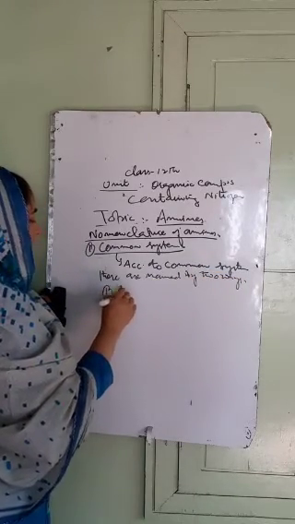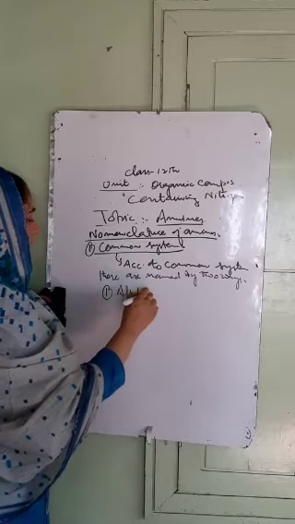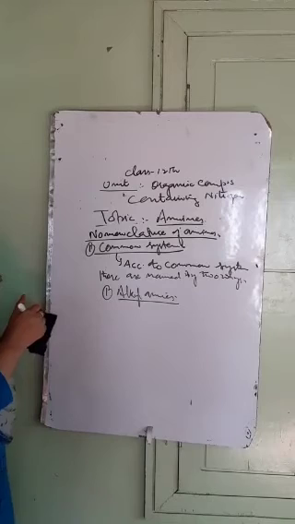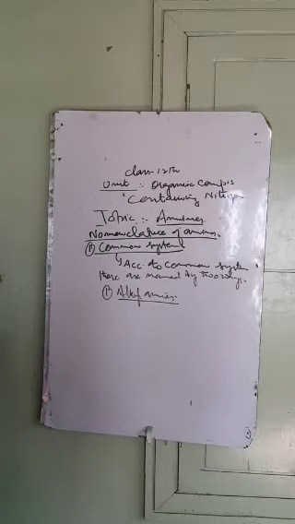Number first, these are called alkyl amines. First, the alkyl group is named, then the word amine is added to the name of the alkyl group.